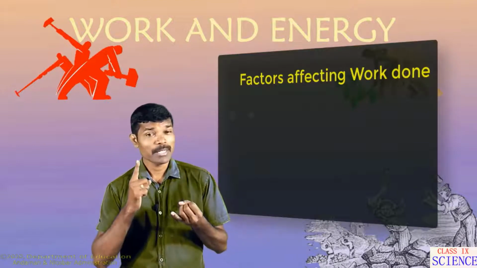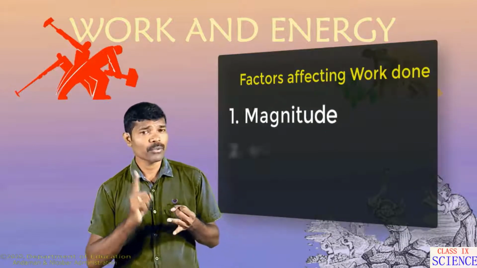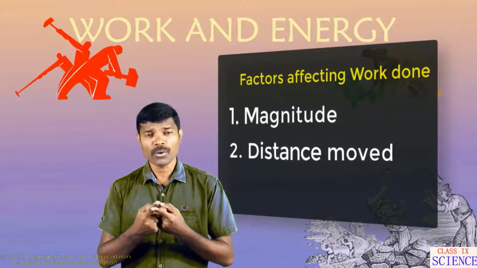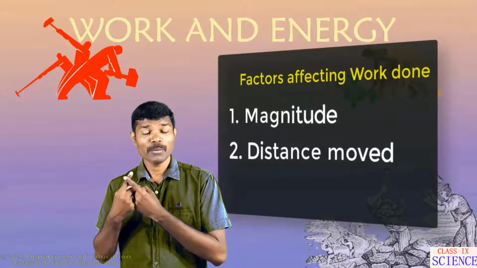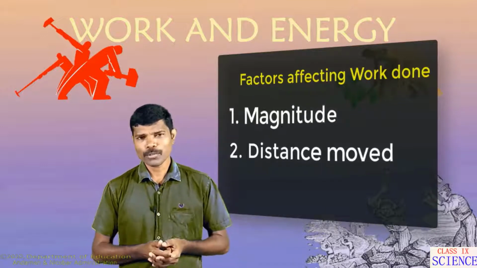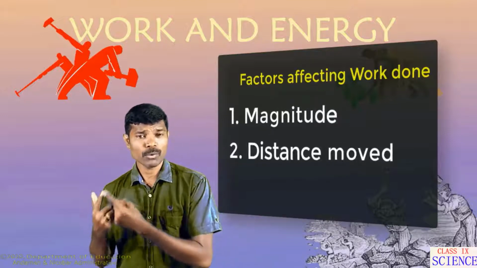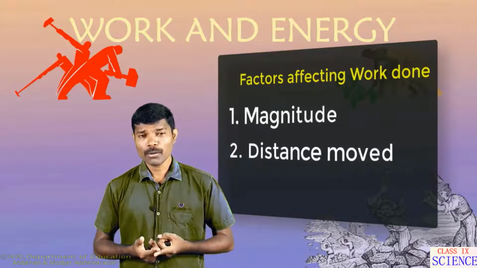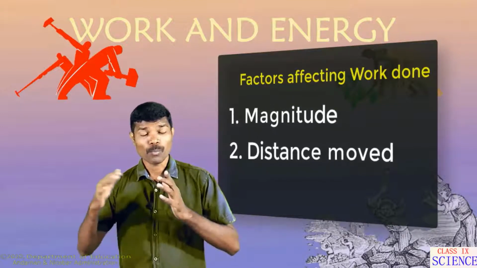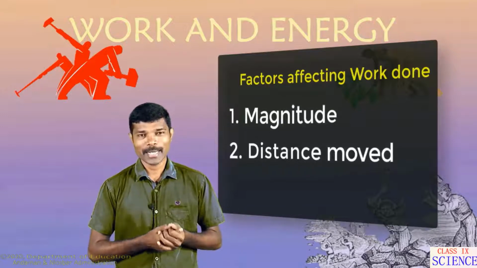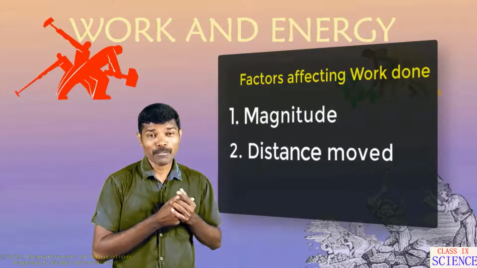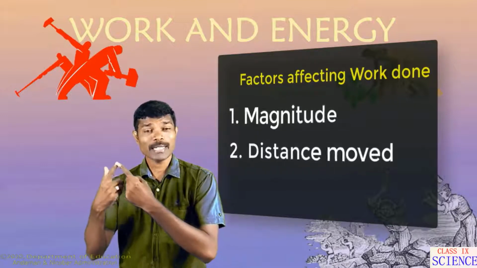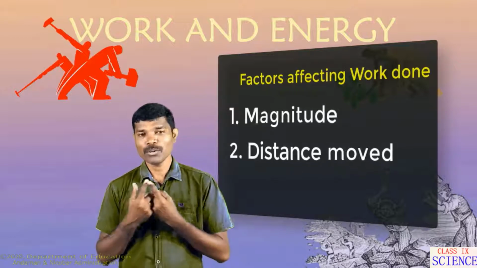They are: one is the magnitude of force, the second is the distance through which the body moves. Now we see magnitude. If the applied force is more, then the work done will be more. Suppose if 100 Newton of force is applied on an object and it causes motion, then there must be some distance covered, right? If we apply 200 Newton of force, then definitely it would cover more distance. So from this we can understand that the work done by an applied force depends upon the magnitude of force. If the magnitude of force increases, then work done on the object will also increase.